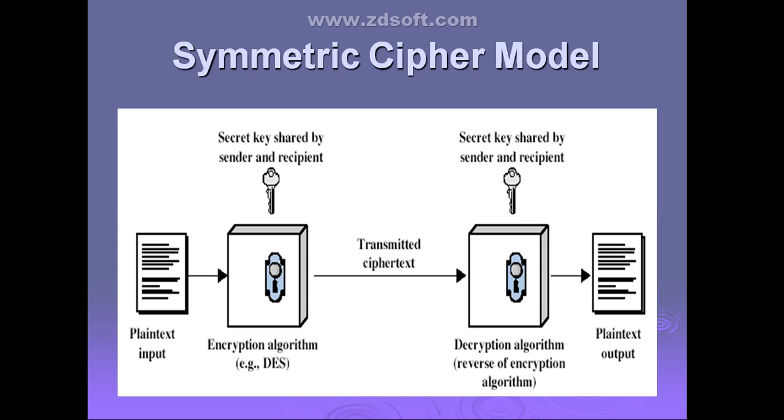It is nothing but the information that is shared between sender and receiver to perform the encryption and the decryption. The next ingredient is the decryption algorithm. The decryption algorithm is just the reverse of how the encryption algorithm works.